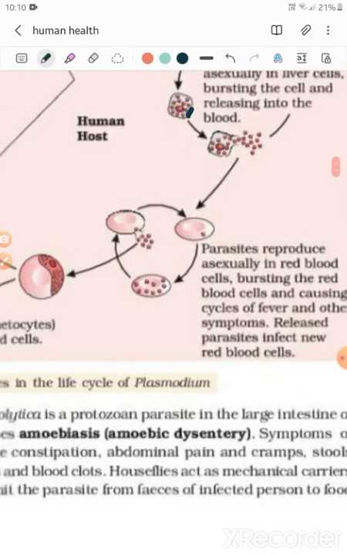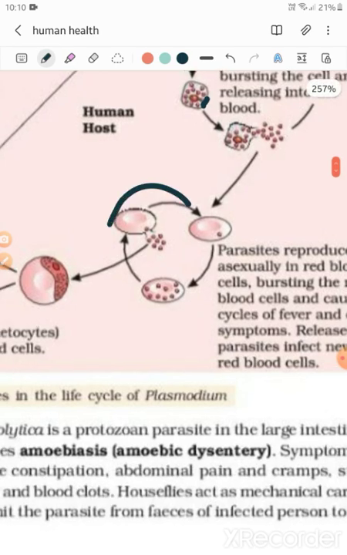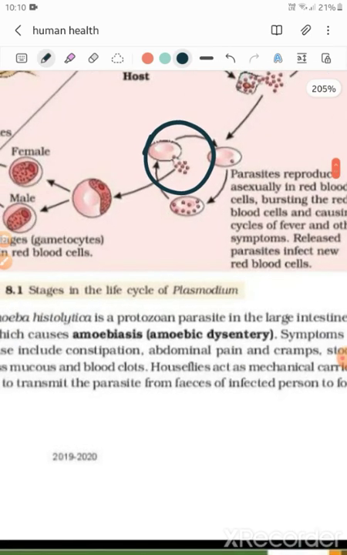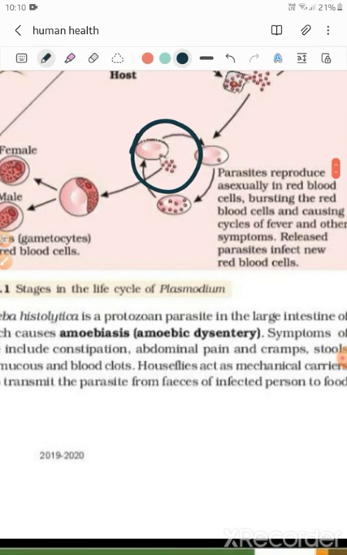During this stage hemozoin is released, which causes cycles of fever. Chills and fevers recurring every 3 to 4 days.